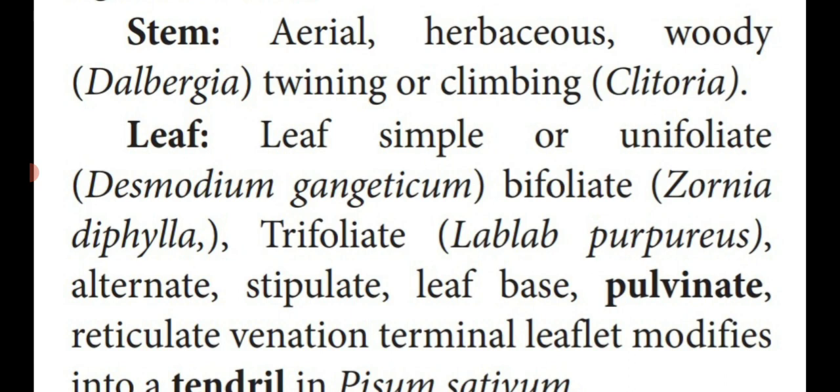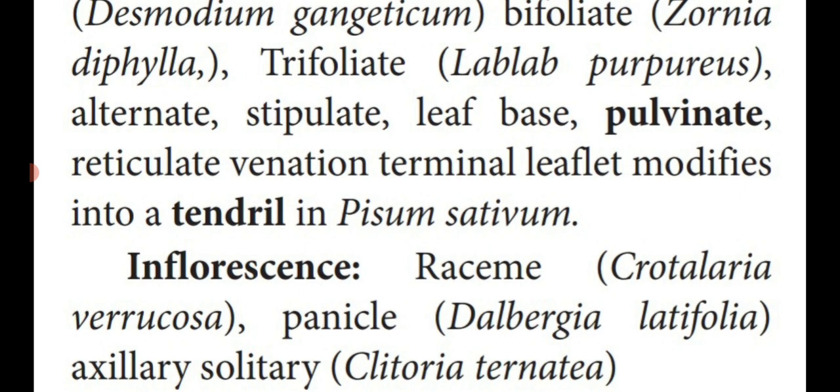Leaf base. In some plants, at the stalk of a petiole, the base of the leaf shows a modified form, that is known as leaf base. Pulvinate. Pulvinate means in some plants it shows a bulged nature at the base of the petiole, that is known as pulvinate. It is a dicot plant, so it shows reticulate venation.